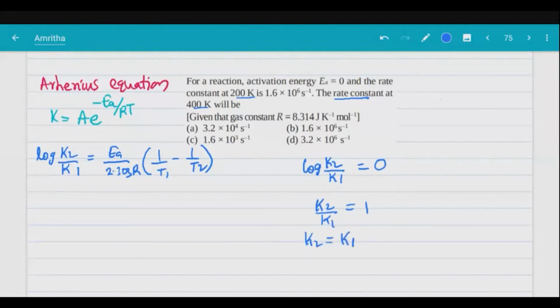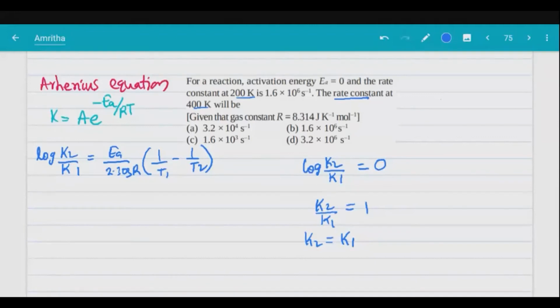So look at this, right? That means even if you change temperature, there is no such change. Rate will not increase, rate will not decrease. Understood? Usually, if you change temperature, rate will increase or decrease. For any chemical reaction, as you change temperature, rate will definitely increase, correct? And there is one experimental value also.